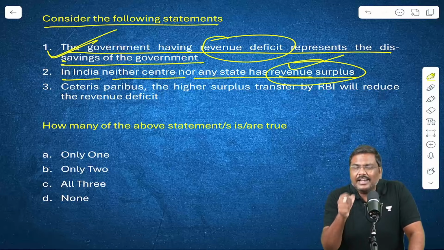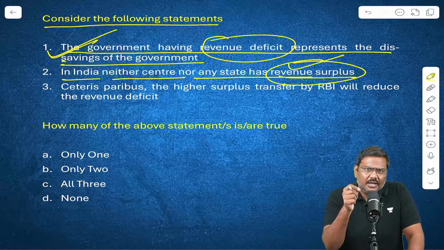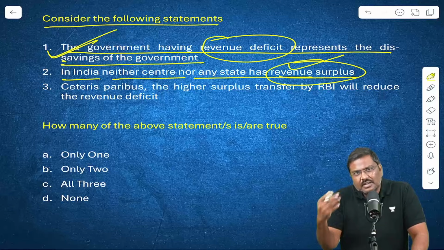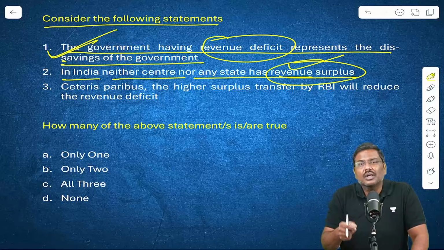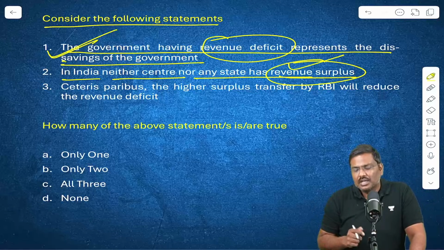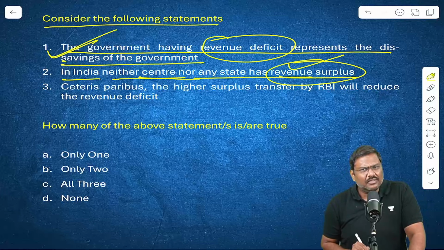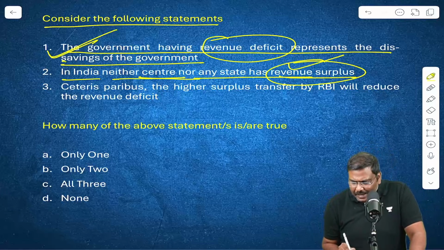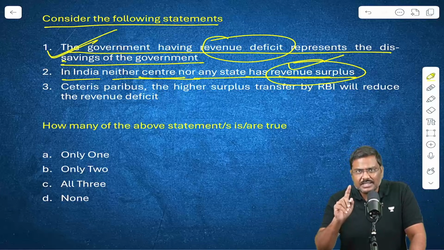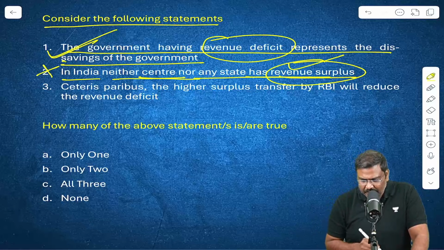Back in 2018-19, there were around 19 states which had a revenue surplus. This number, the survey says, has now come down to 11 states. So the statement that the center doesn't have a revenue surplus is correct. Any state doesn't have a revenue surplus? Incorrect. The second one is incorrect.